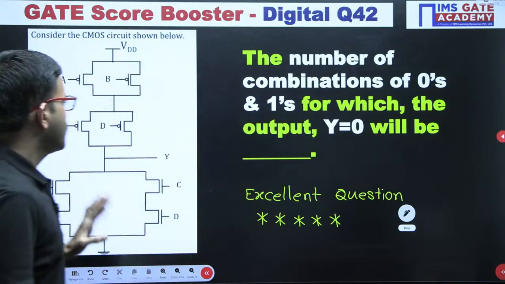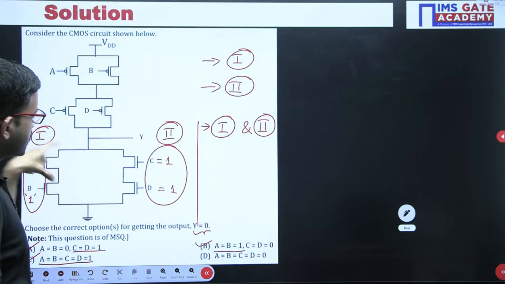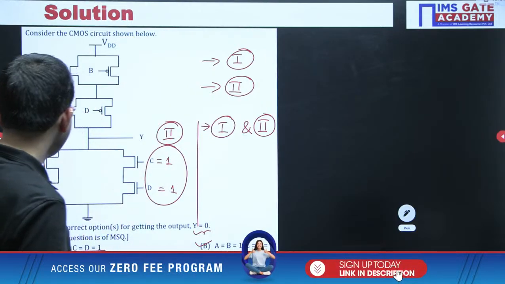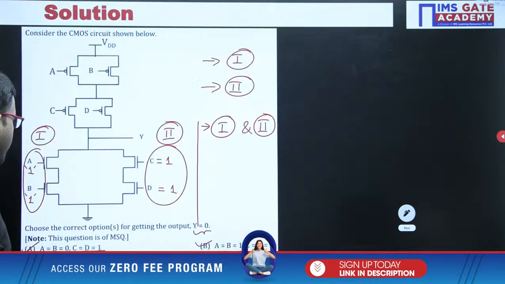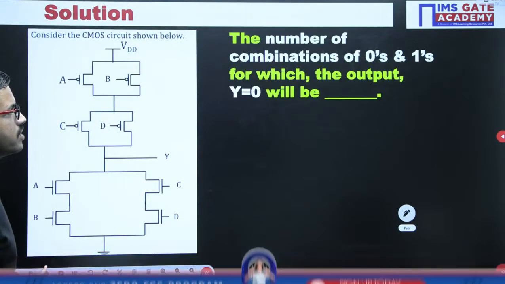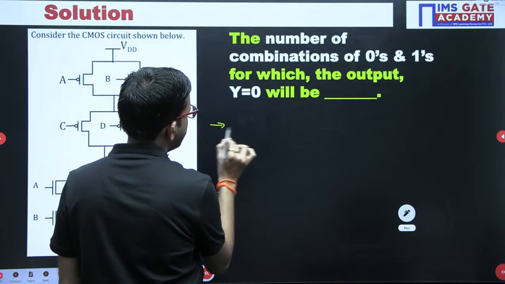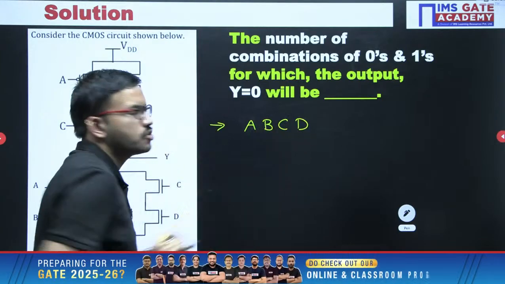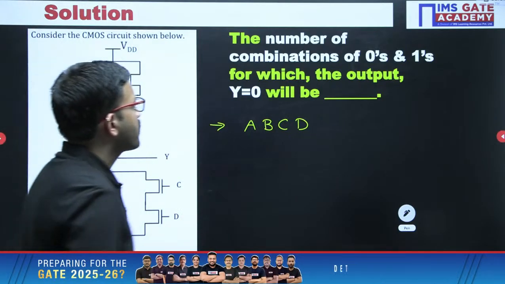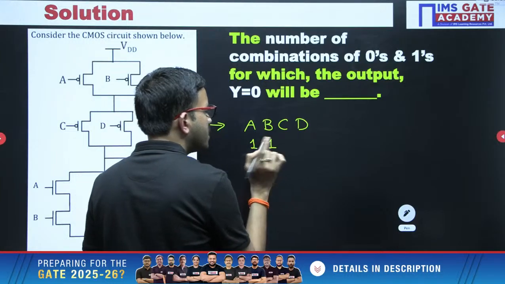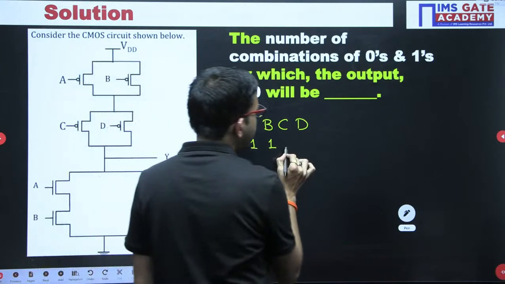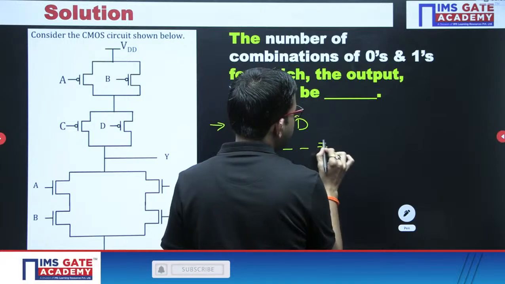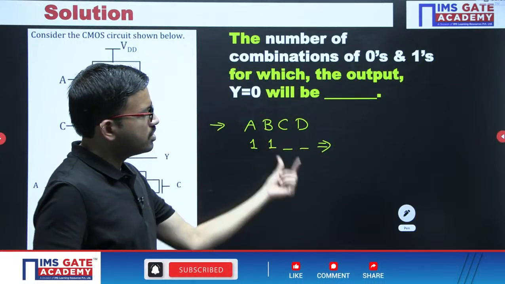Right. See, just observe here. Whatever the logic here we told, that same logic you can apply. That's all. Here the first combination what we told, A value, B value should be 1. So here first of all I am considering A, B, C, D. A, B, C, D, those are the 4 variables, right? So here A value 1, B value 1. That is the first case. Now regarding CD, you will be getting 4 combinations. Now here you can consider 0, 0, 0, 1, 1, 0, 1, 1.